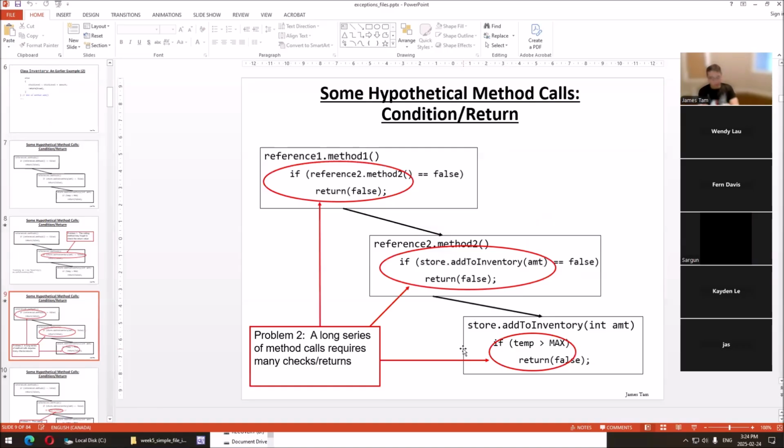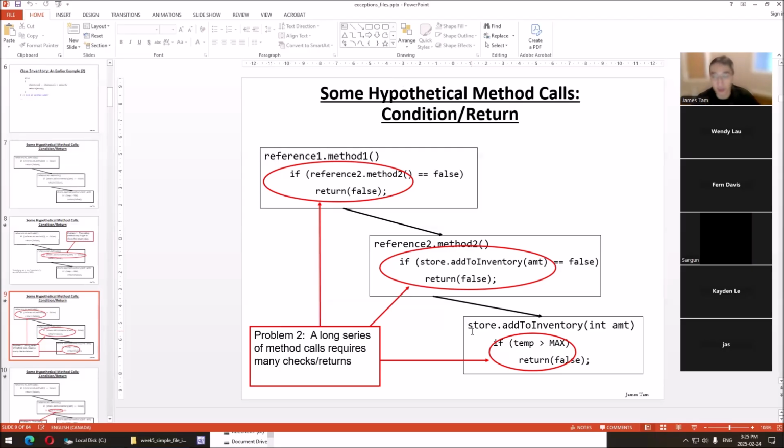Second problem. As I said, it's not unrealistic to have a whole sequence of calls. Think even in your 231, it's not inconceivable. You have an assignment where a function calls this function, which calls this one, which calls this one, that long sequence of calls. So if we've got even just a long sequence of calls, you have many checks, and in each case, if this is the one that's supposed to handle it, it has to go through all these intermediate ones, checks and returns.